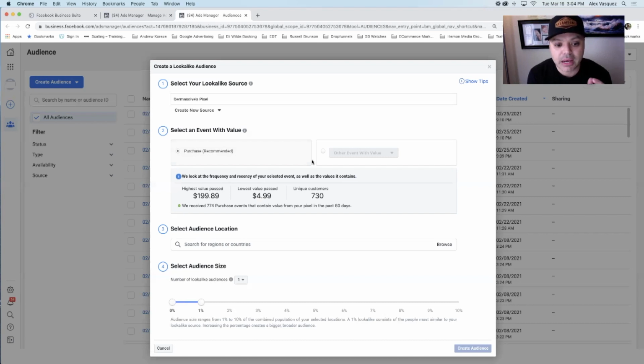So a friend of mine taught me this. His name is Jim, and I didn't realize it. So this is why I'm going to pass on this information to you. It's just an open wide, right? You could do whatever you want. Just let Facebook find the customers for you.